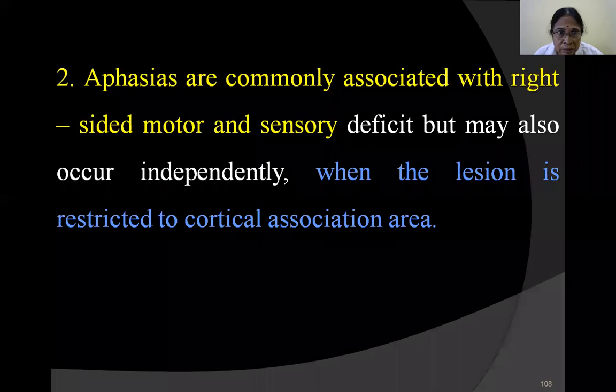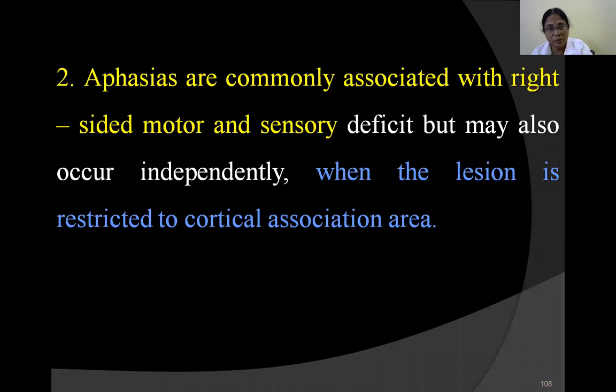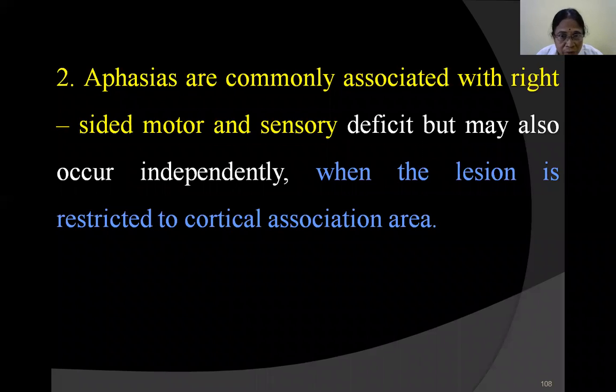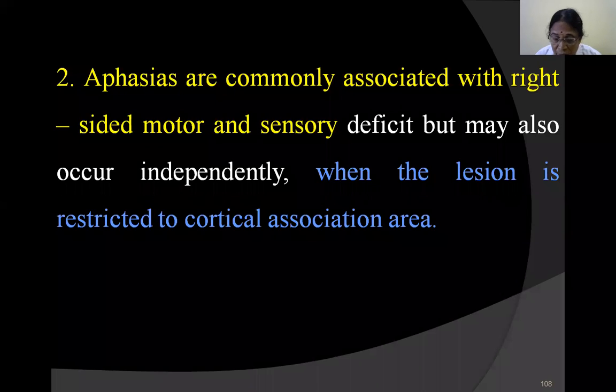They are usually associated with right-sided motor and sensory deficit. Motor and sensory aphasias mostly occur combined, but sometimes they may occur independently, if the lesion is restricted to only one cortical association area.